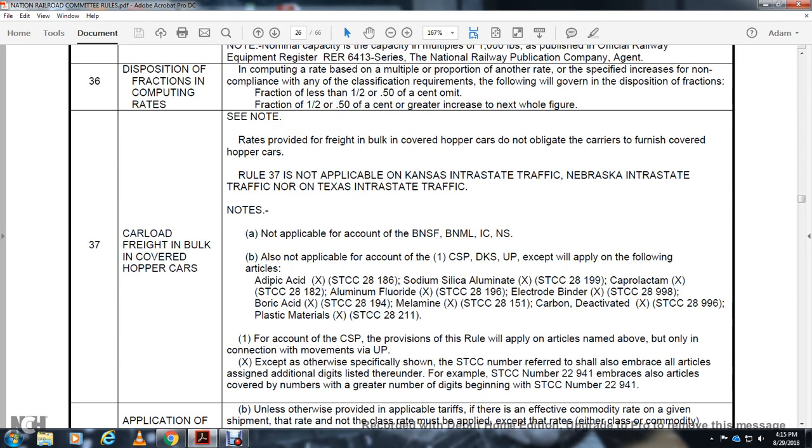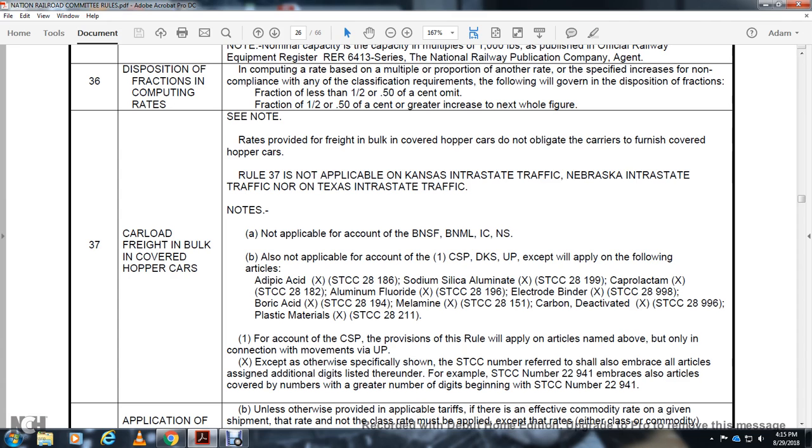Alright, carload freight and bulk in covered hopper cars. Rates provided for freight and bulk in covered hopper cars do not obligate the carrier to furnish covered hopper cars. Rule 37 is not applicable to Kansas intrastate traffic, Nebraska intrastate traffic, nor Texas intrastate traffic. Notes: not applicable on account of BNSF, BNML, IC, and NS. Applicable on account of the CSB, DKS, UP, except will apply with the following articles: